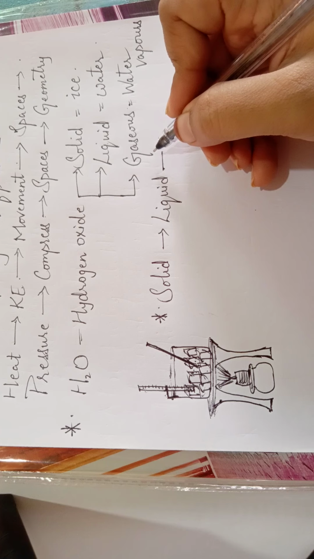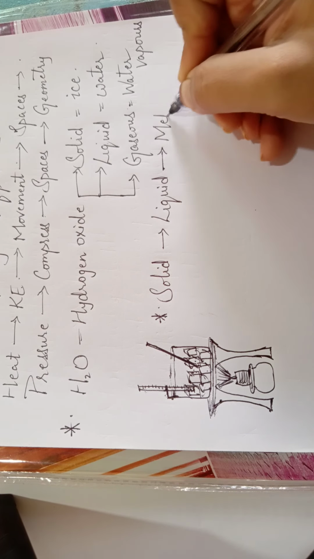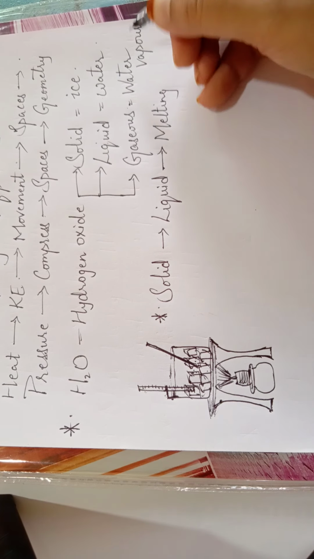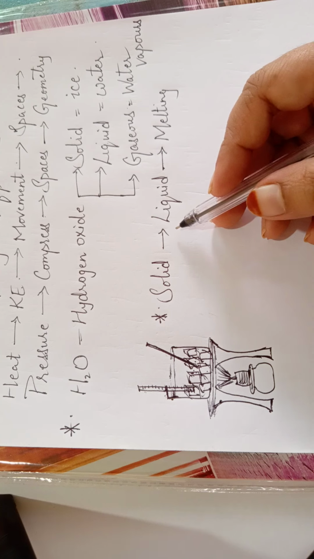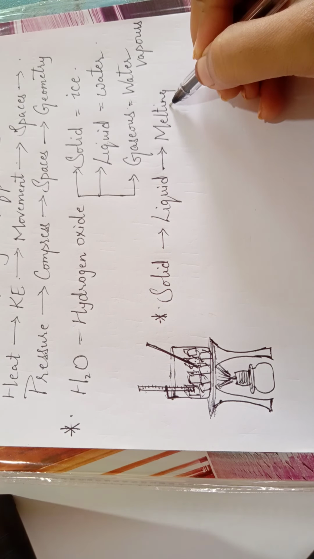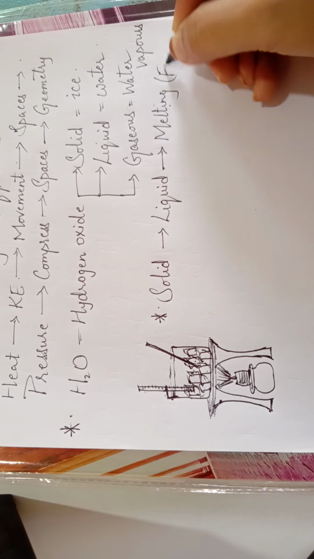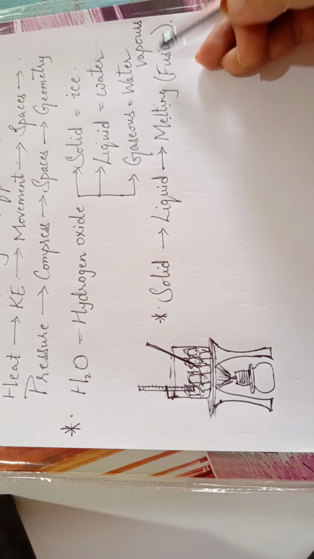When heat or temperature is provided here, we call this process the melting process. What is it called? Melting process. So any solid getting converted into liquid, that process will be called melting, or it is also called the fusion process. Melting or fusion.